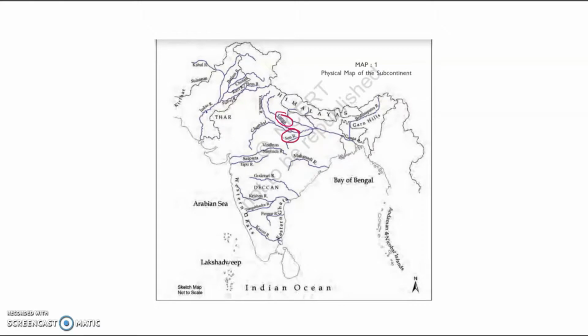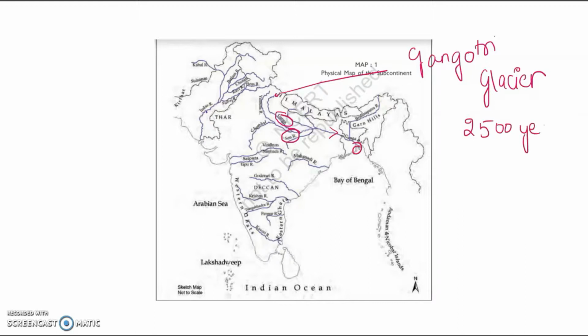Yes, Ganga is the same river that flows through India and enters Bangladesh. It's flowing in this direction. It gets its water from Gangotri Glacier and has its mouth in the Bay of Bengal. Along its way, we've got the Son river that contributes its water, and here people started to have their existence around 2,500 years ago.